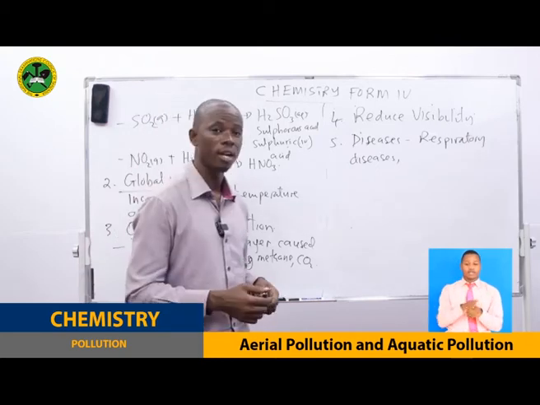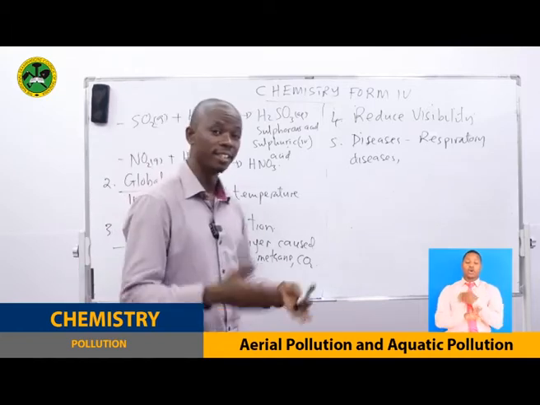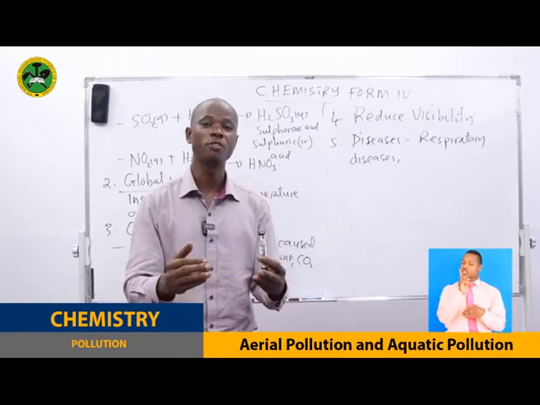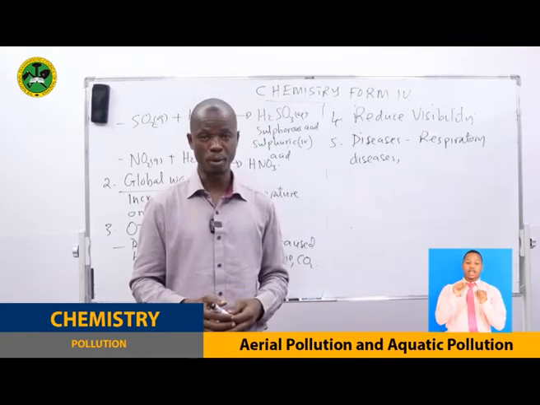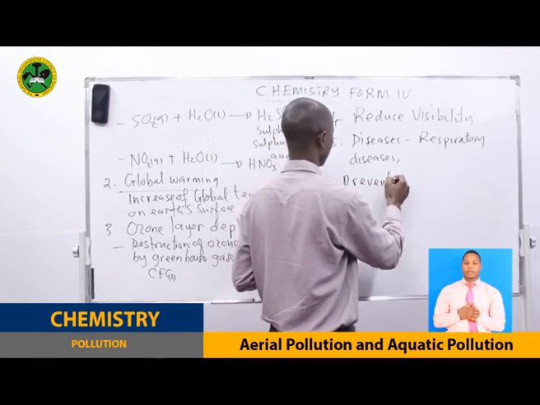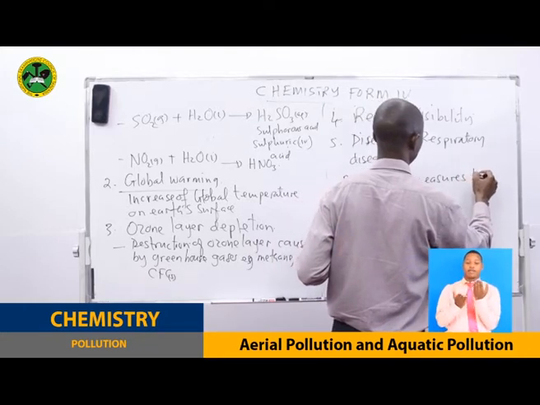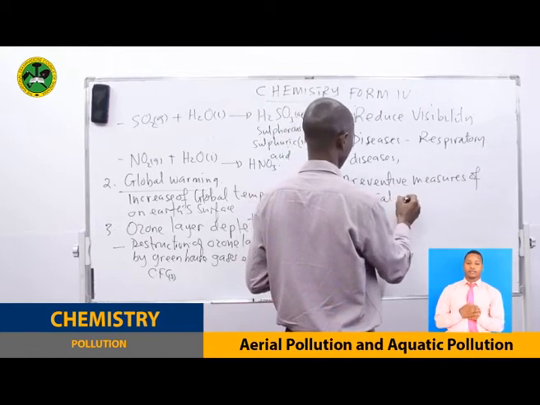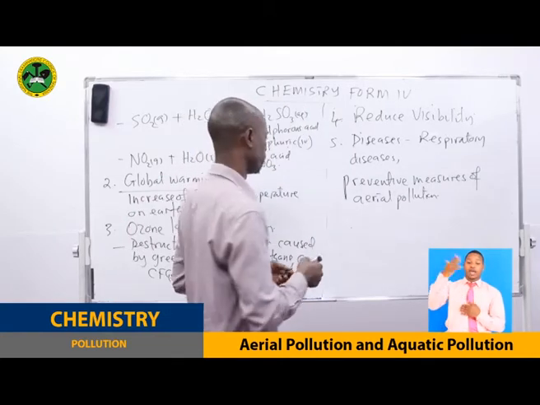Now, after we have seen this, let's come to how we prevent them. Because you can see all these effects are very dangerous. They are not good for our health, they are not good for the existence of life on this planet. So we have to find ways of controlling this problem. Now let's come to the preventive measures of aerial pollution.